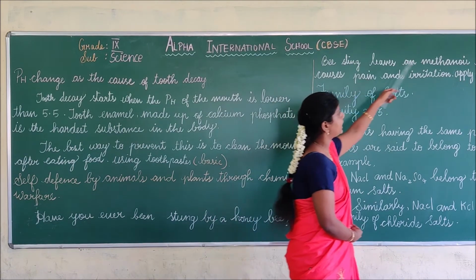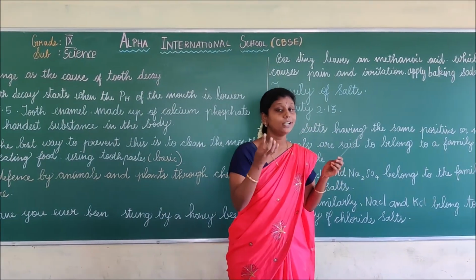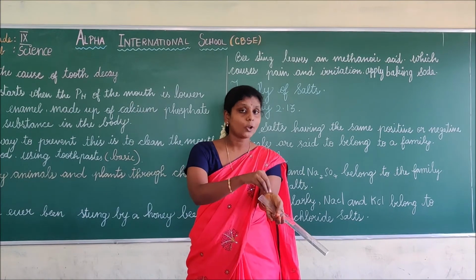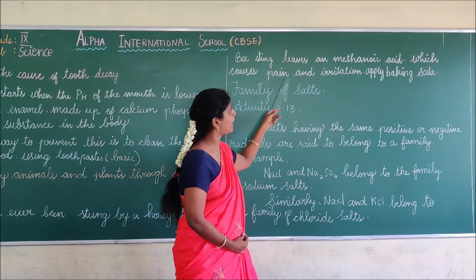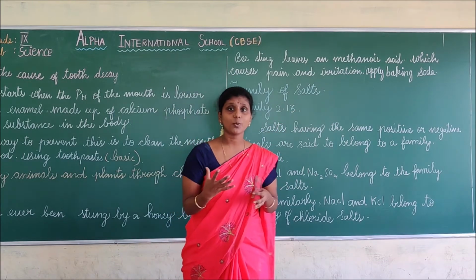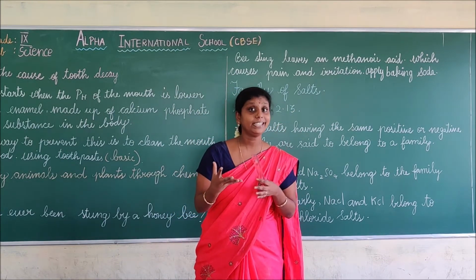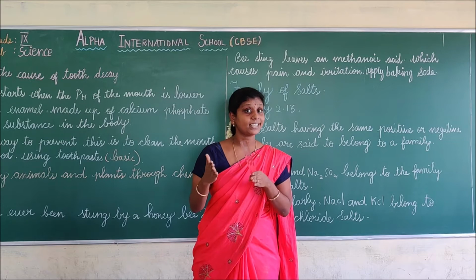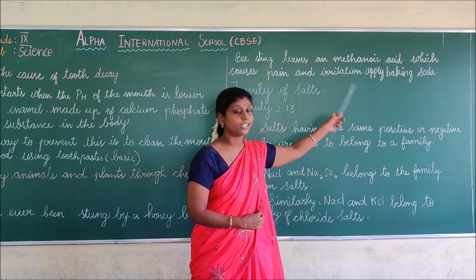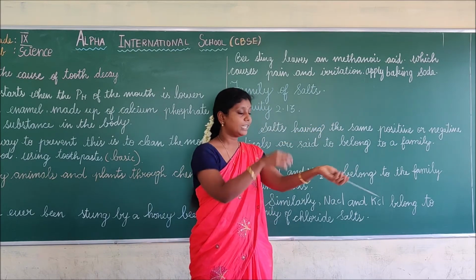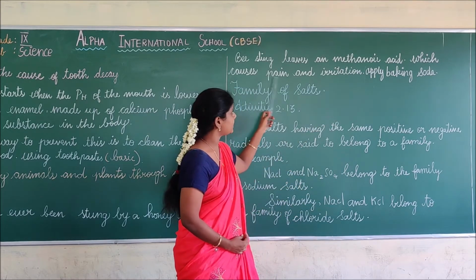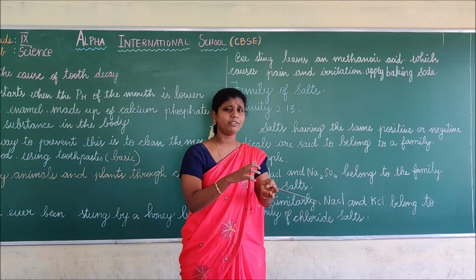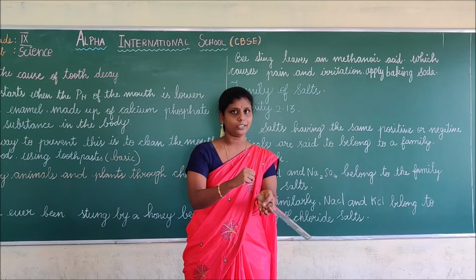A bee sting leaves methanoic acid on us, which causes pain and irritation, because the bee has methanoic acid. The pain will be so much and it will be irritated.